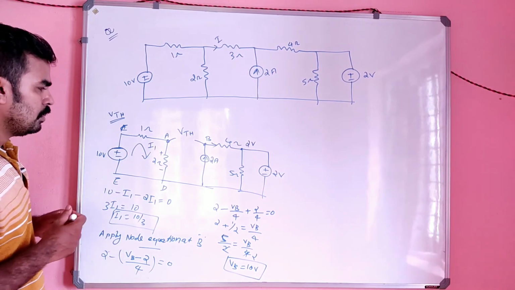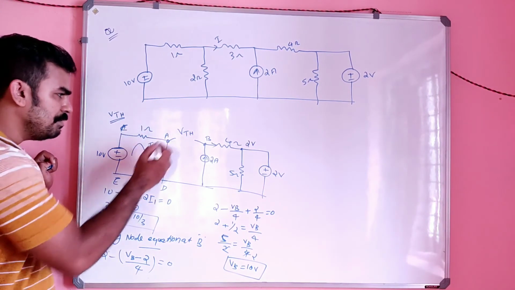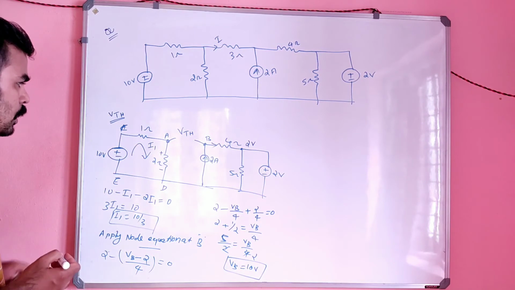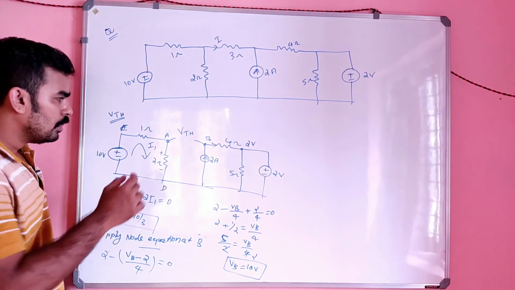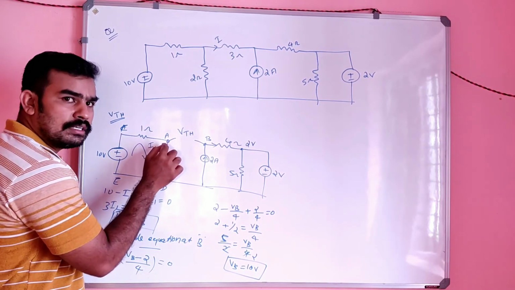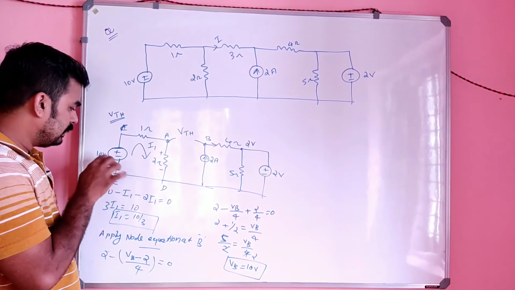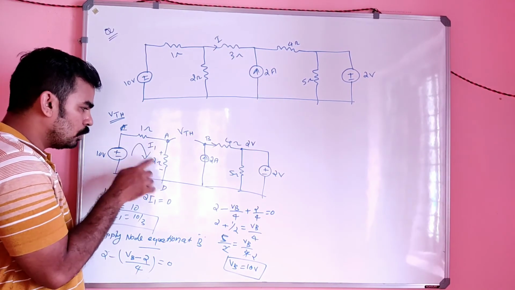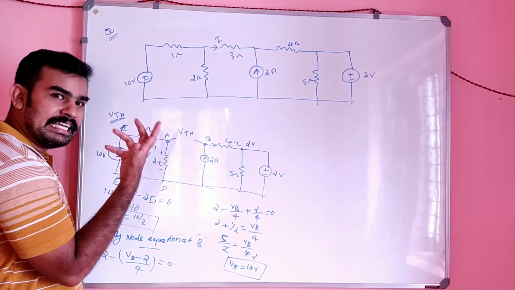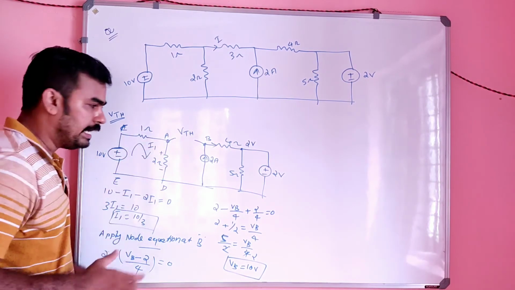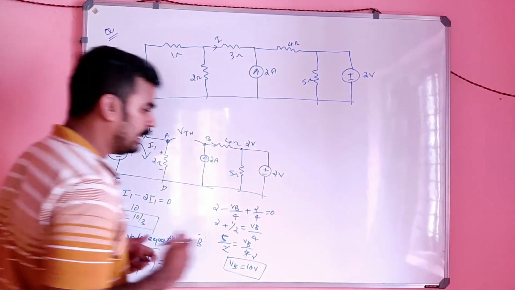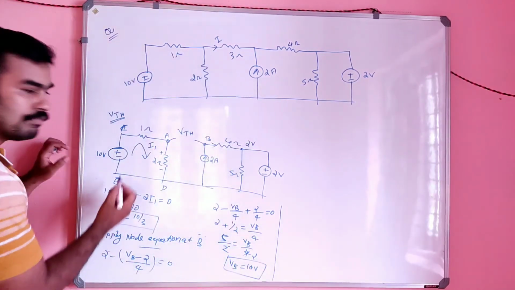And see, what will be VA? Let's see that. So, listen, VA is the voltage remaining of 10 minus I1 into 1, right? I can write KVL here now. Again, you can find that.